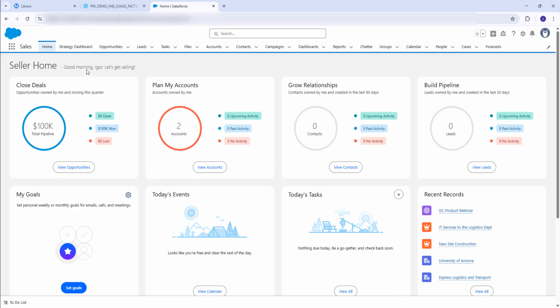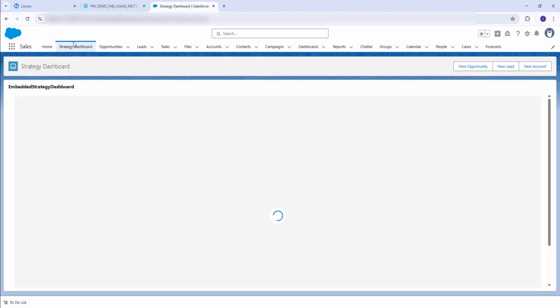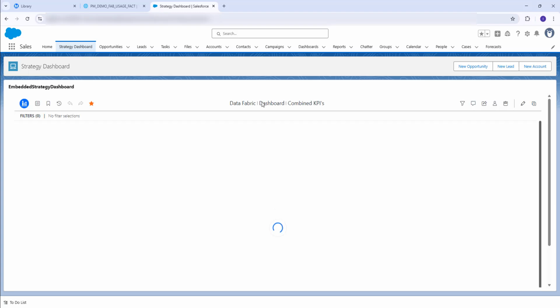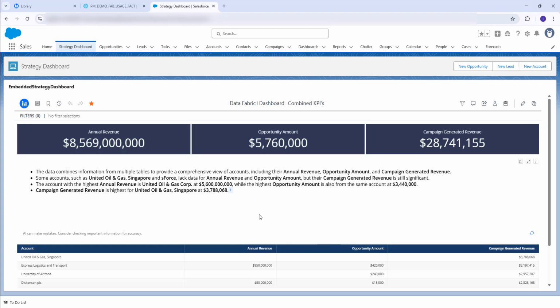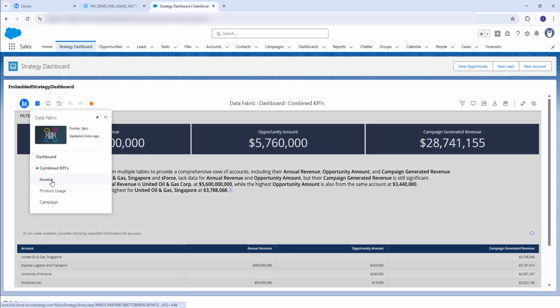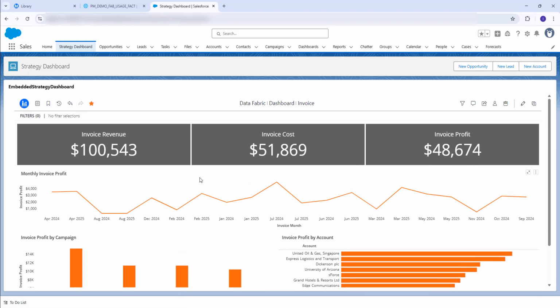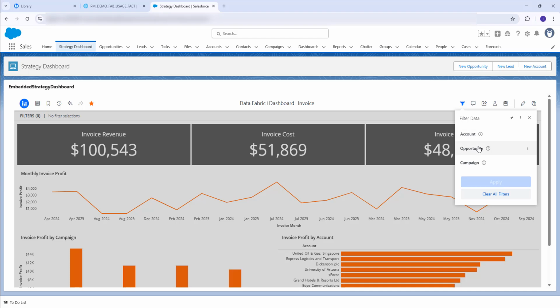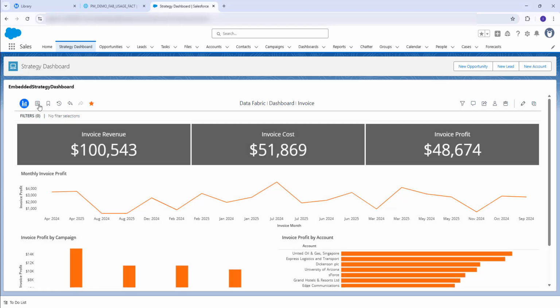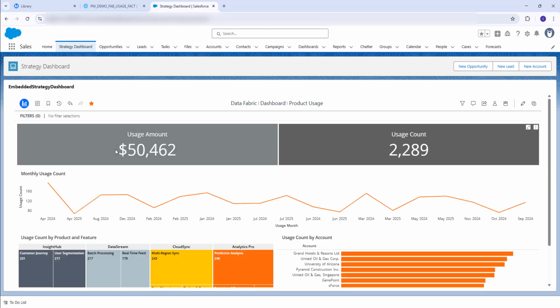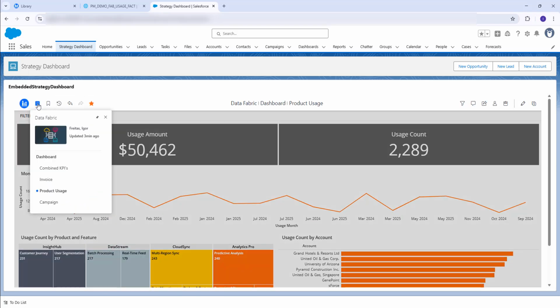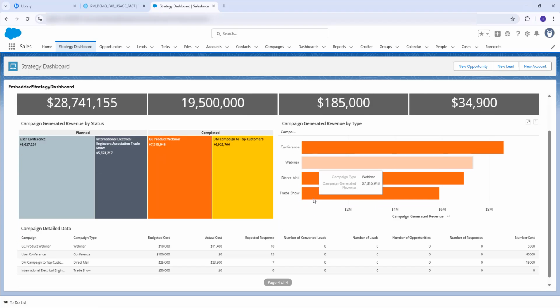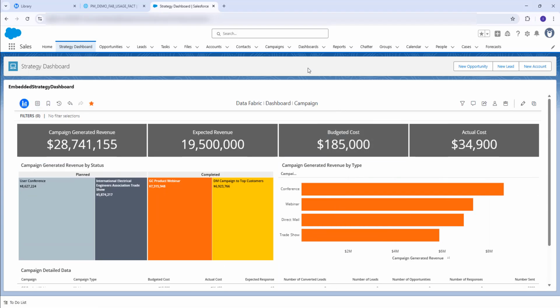Finally, we have the NoBI experience. In other words, the VP of Sales doesn't need to go to a Strategy dashboard. He's right here in Salesforce. There is an embedded dashboard here. As you can see, right from Salesforce, he can see all the information he needs to access. He doesn't need to navigate outside. It's right here. He can continue to apply filters to the dashboard. He can continue to go from one visualization to another. And that unified view is what we would be referring to as the NoBI experience, available for that person, saving a lot of time, as you can see now.